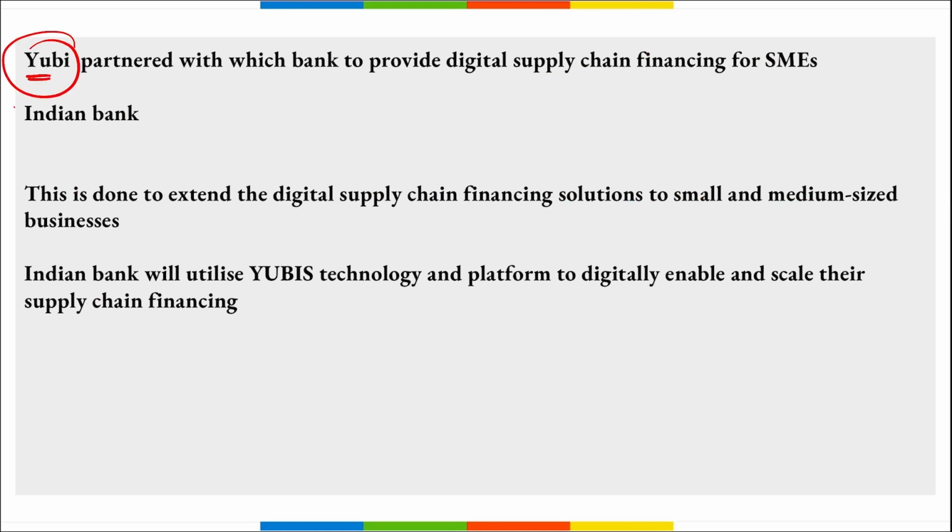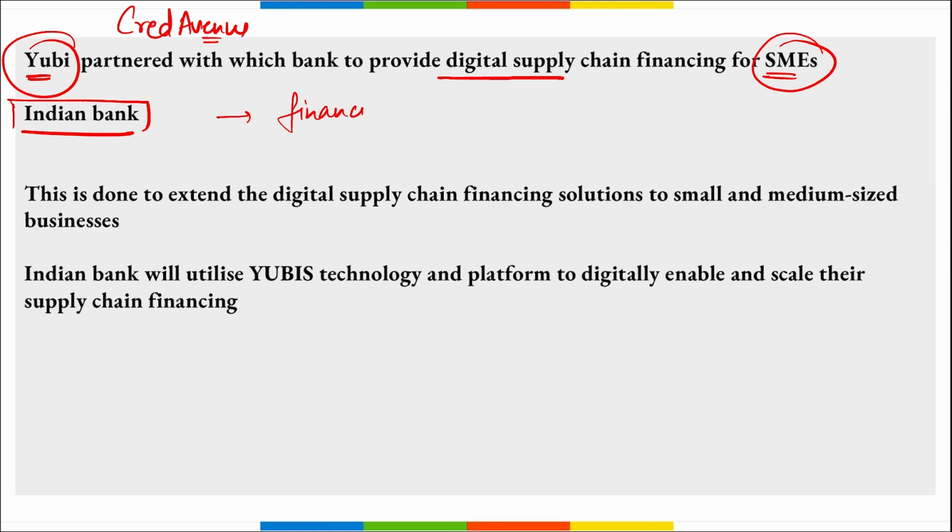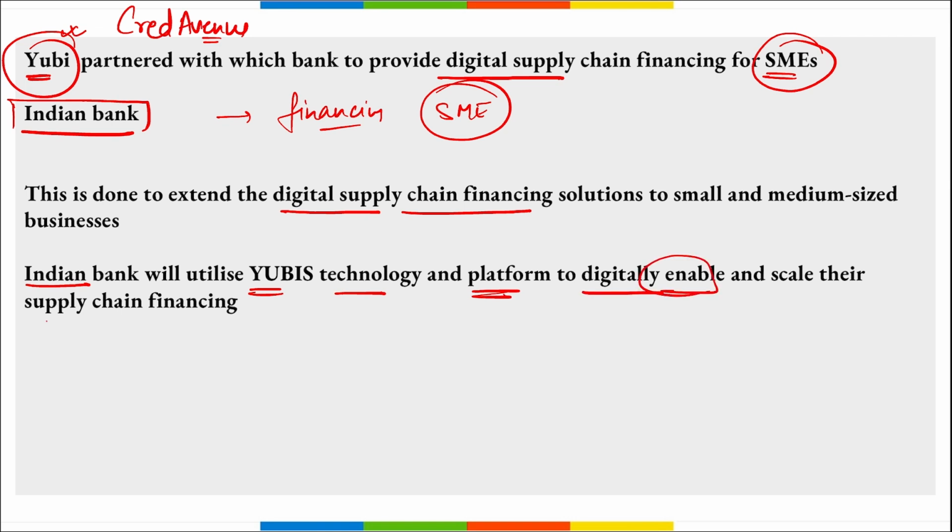Then apart from this, remember, next is UB. UB has partnered with which bank? So UB partnered with Indian Bank to provide digital supply chain financing for the SMEs, right? I repeat, UB, that was earlier known as Cred Avenue, right? They have partnered with Indian Bank to provide digital supply chain financing for the small businesses, right? So financing will be done here to SMEs by UB in collaboration with Indian Bank. This is done to extend the digital supply chain financing to SMEs, and Indian Bank will utilize UB's technology and platform to digitally enable and scale their supply chain financing.